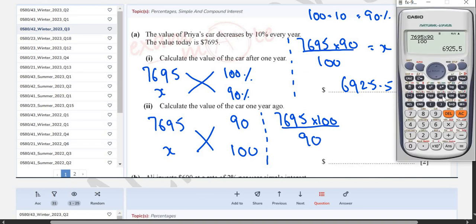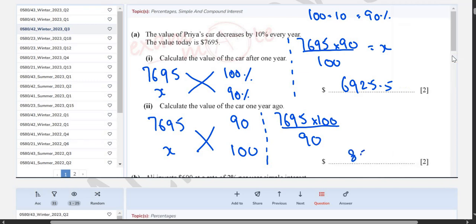So let's calculate it. 7695 multiply by 100, divide the whole thing by 90. We get a value of 8550. So this is going to be your answer.